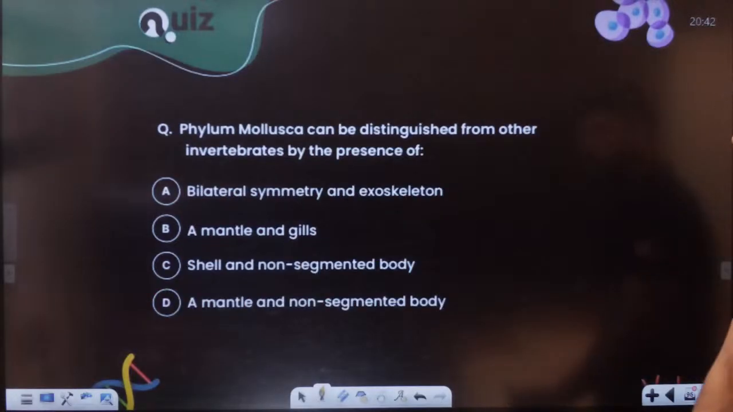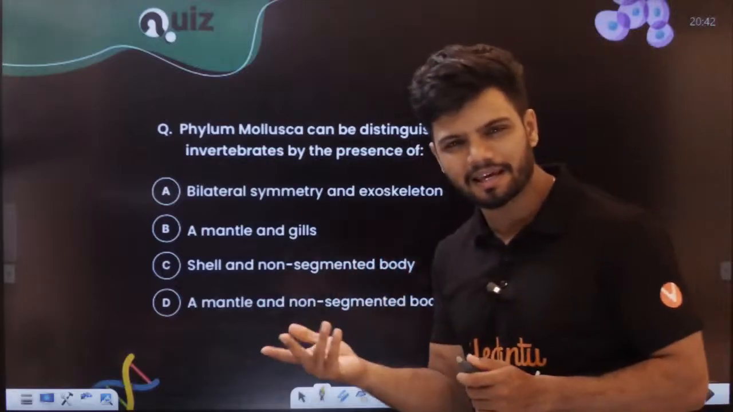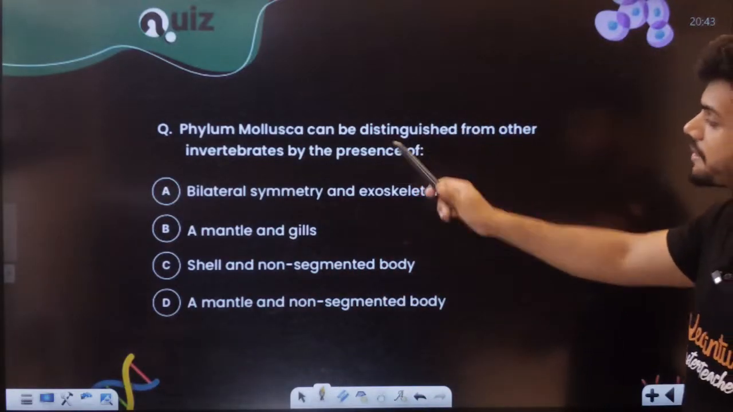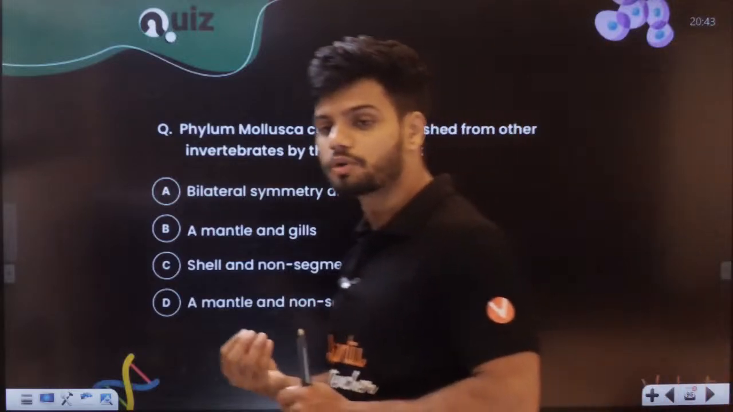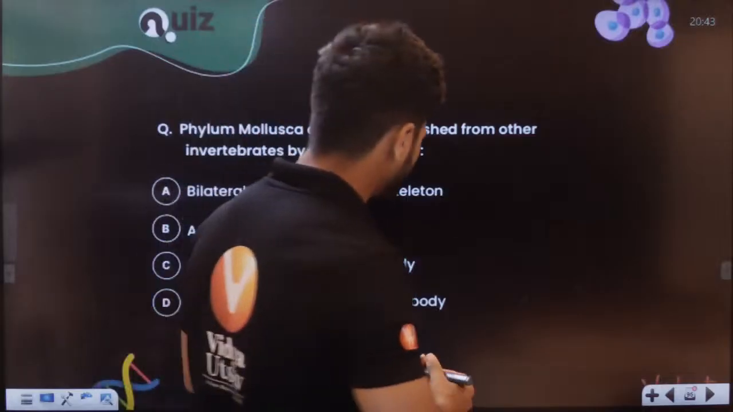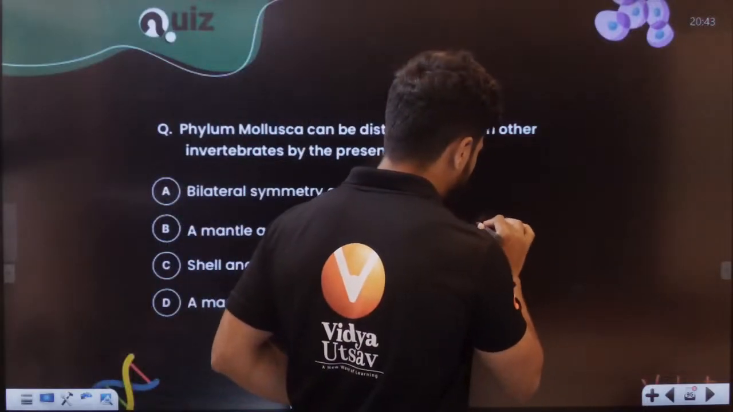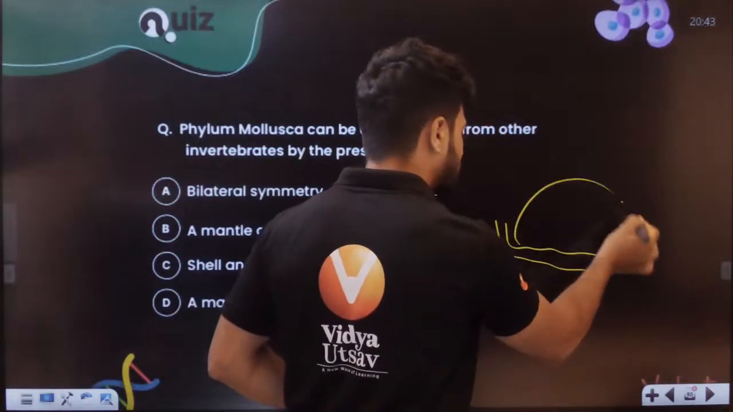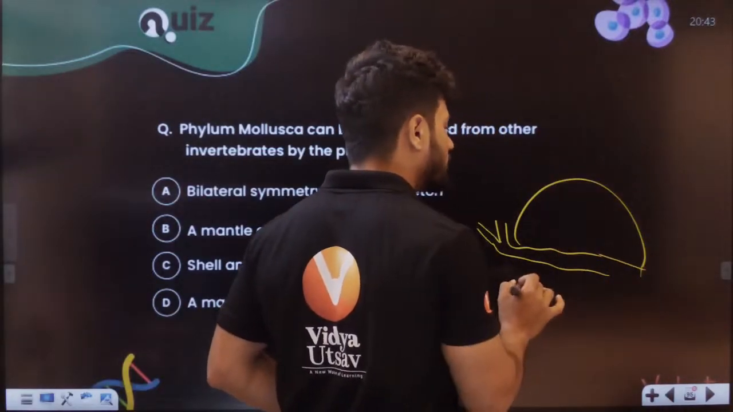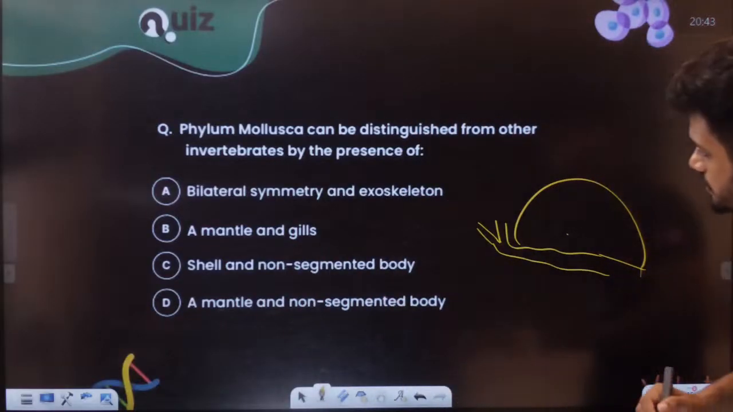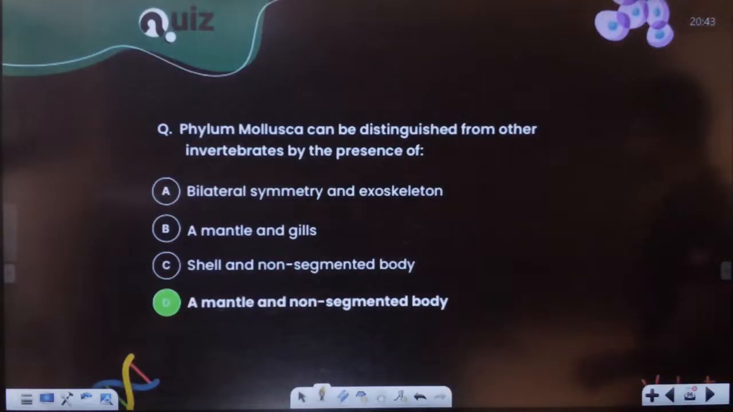Jointed legs. Now, the phylum Mollusca, the snail and everything, can be distinguished from other invertebrates in the presence of... what is so special about your Mollusca? Do you remember, students? It had a muscular foot like this, and this was the visceral hump. In this visceral hump, there was something called the mantle also. Yes, a mantle and a non-segmented body, students.